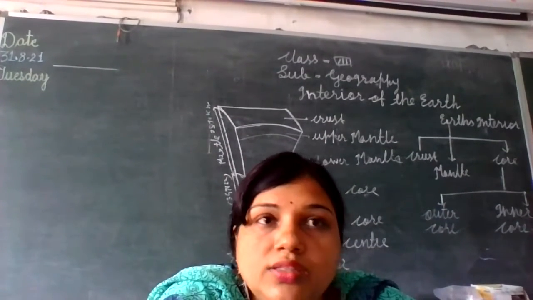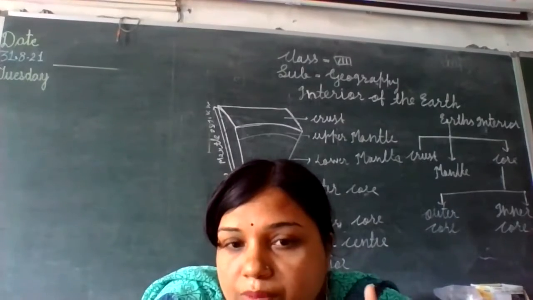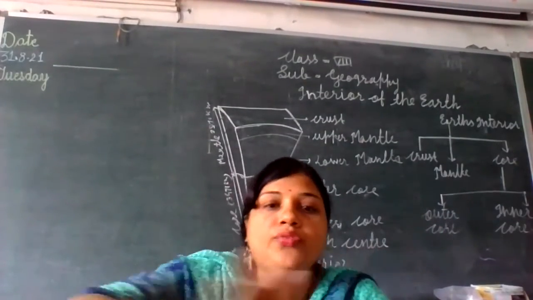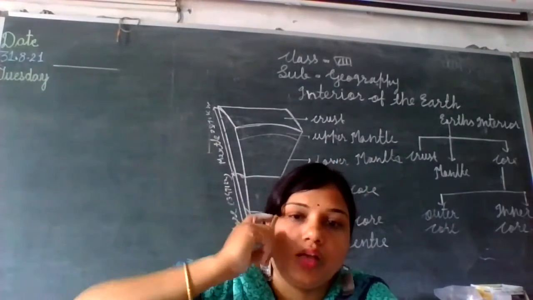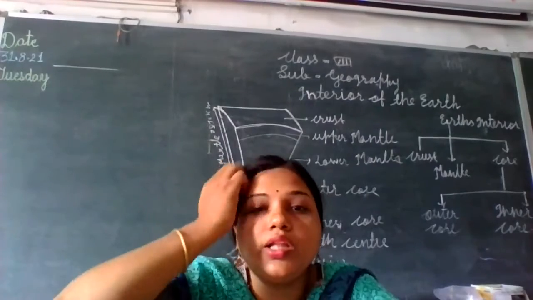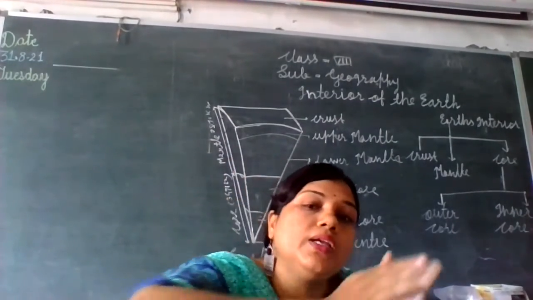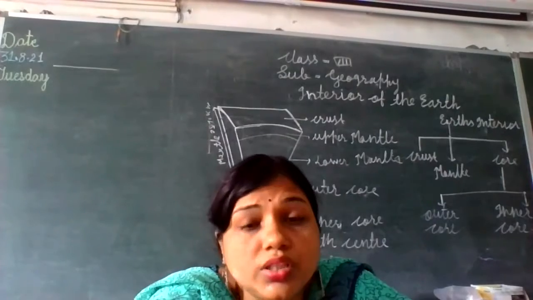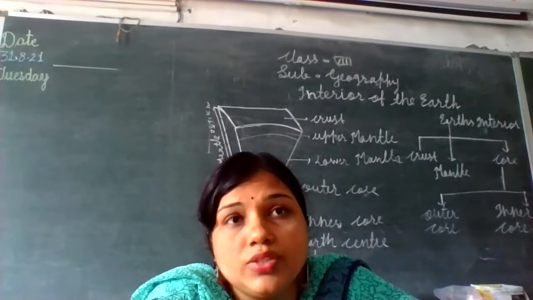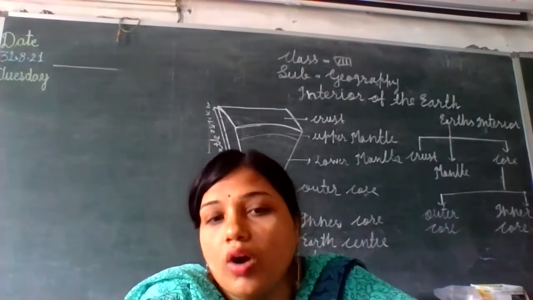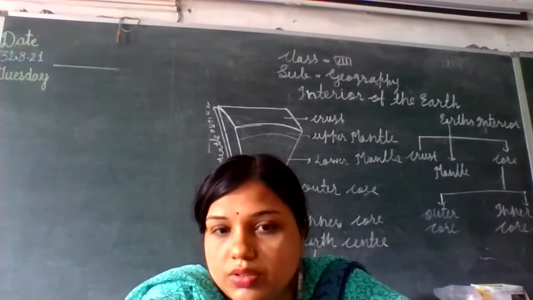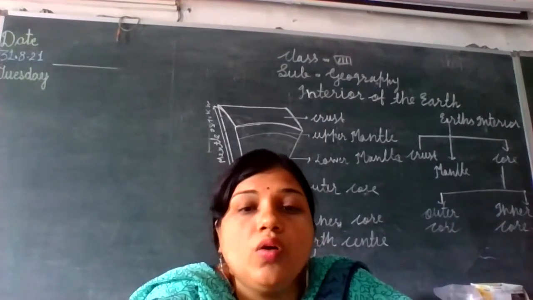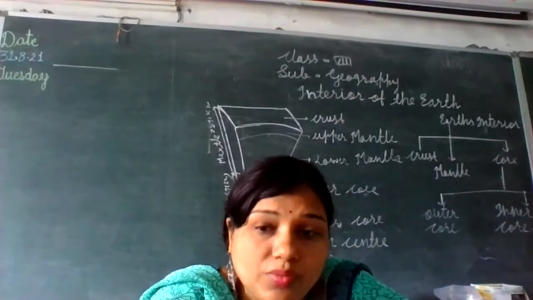The primary waves are responsible for the to and fro movement of buildings that you observe during an earthquake. These movements are because of the P waves.